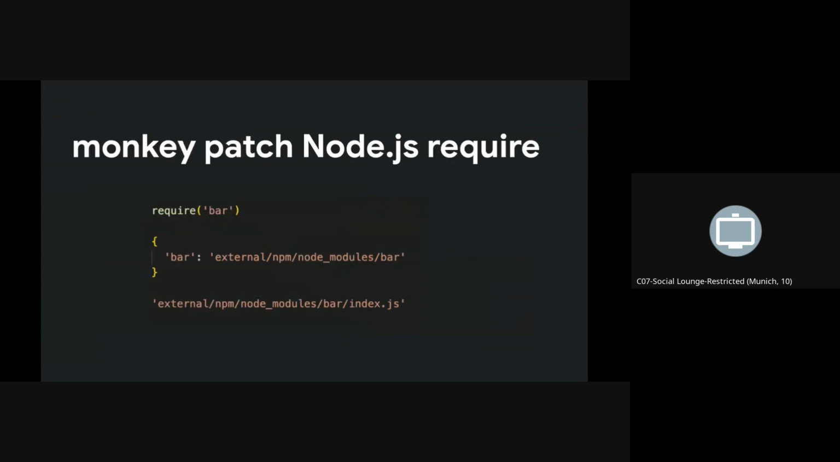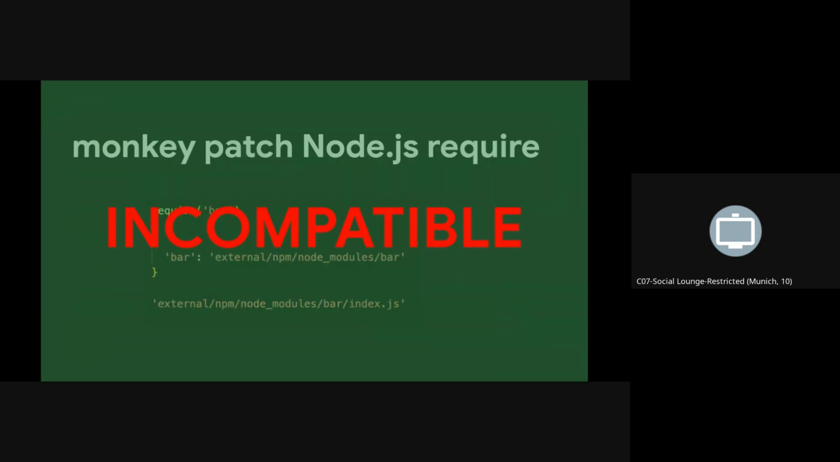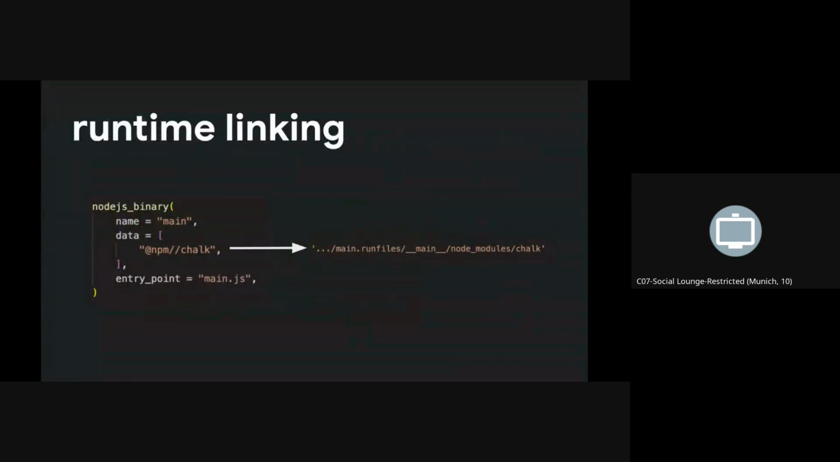What rules_nodejs did originally is it patched the require function. So, monkey patched it, put in a custom implementation. The custom implementation would be aware of all of the named imports in your graph. It would know where they are in the external repository, and it would simply return the entry point to that named import. That works for many cases, but it was fundamentally incompatible with a lot of tools that don't use the require function, and it's incompatible with import statements because you can't monkey patch them in the same way.